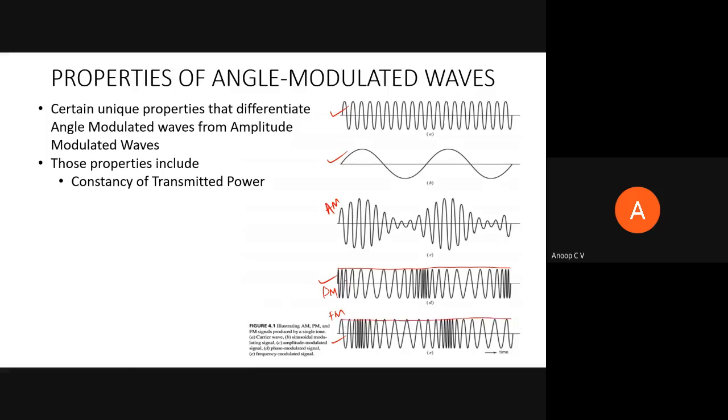But what is changing? You can see the frequency is changing, or else the place at which the wave is crossing zero. The zero crossing instances are changing, right? Or else instantaneous phase is changing, or instantaneous frequency is changing, right?